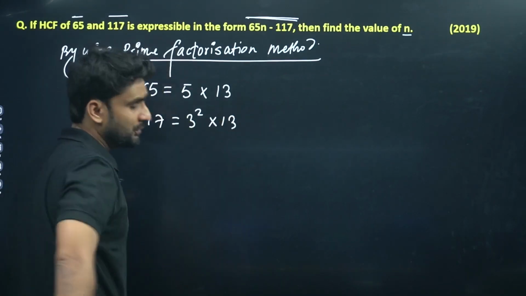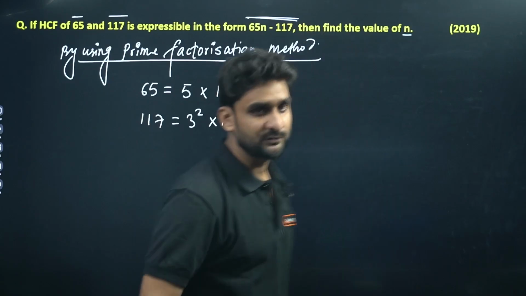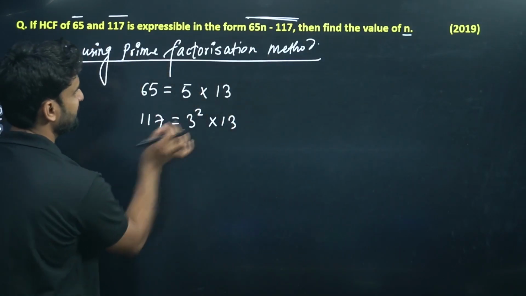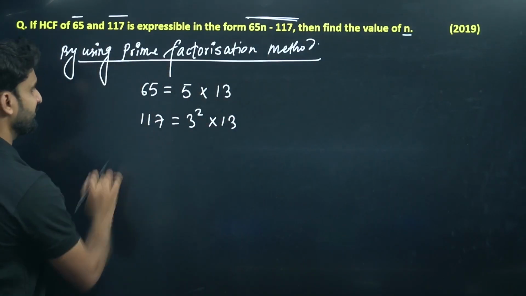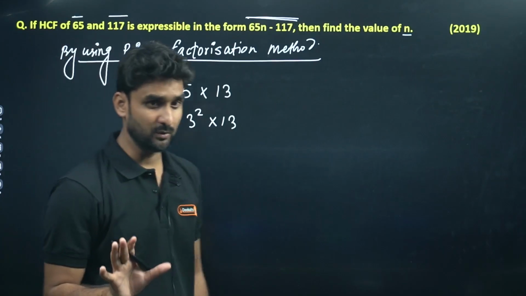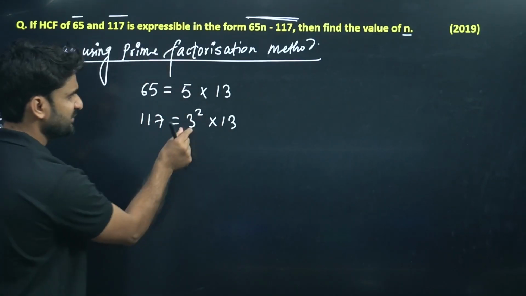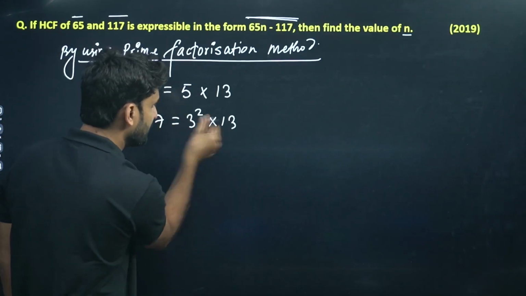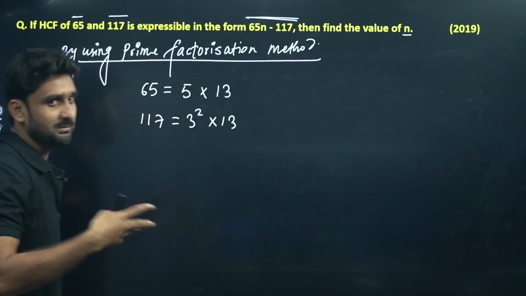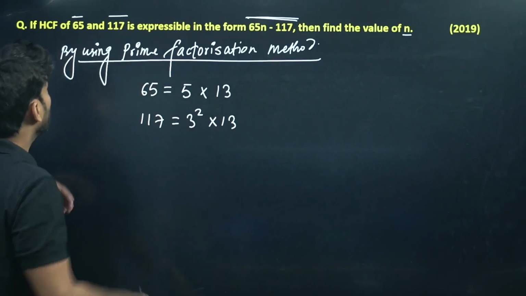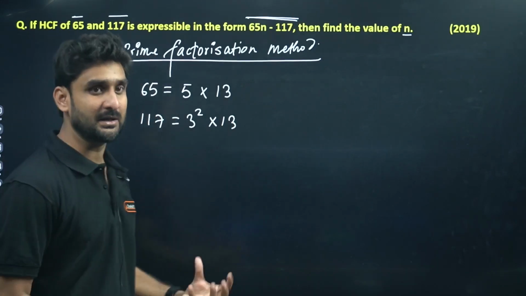Okay, so 3 square into 9, that is equals to 117. So the factor of 65 is 5 into 13, and the factor of 117 is equals to 3 square into 13. Okay, 3 square is equals to 9, and when you multiply 9 by 13, that will be 117, right? Okay, so what will be the highest common factor?